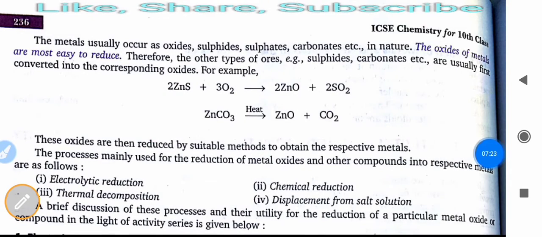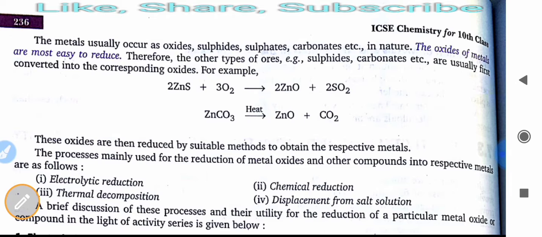So the metals usually occur as oxide, sulfide, sulfates, carbonates, etc. in nature. The oxides of metal are most easy to reduce. Okay, the main point is the oxides of metals are more easy to reduce. Therefore, the other types of ores, for example sulfides, carbonates, etc., are usually first